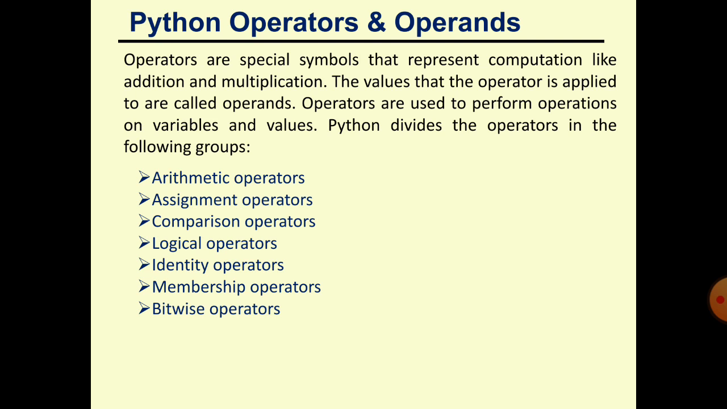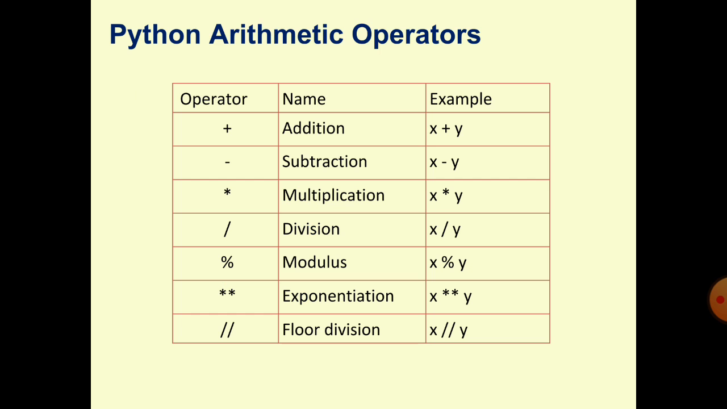Operators are used to perform operations over variables. If you want to access the value of a variable, you must use an operator. Without using an operator, you are unable to perform any kind of task on the variable. There are many types of operators in Python: arithmetic operator, assignment operator, comparison operator, logical operator, identity operator, membership operator, and bitwise operator. So now we will learn one by one briefly.